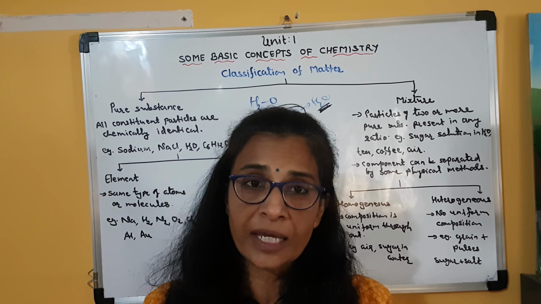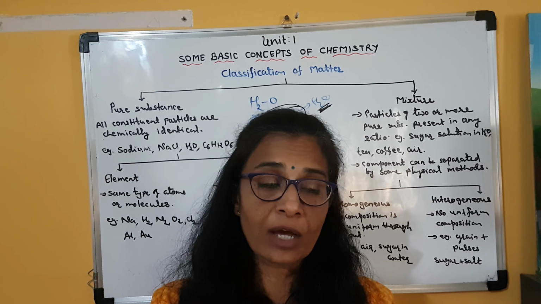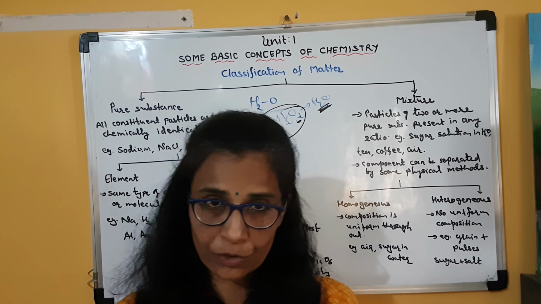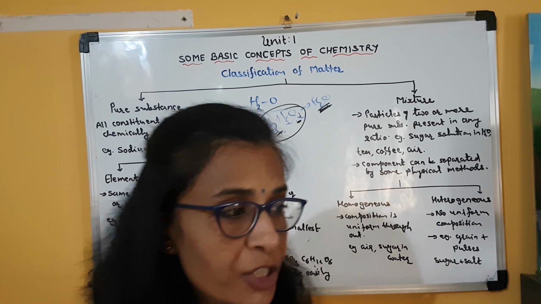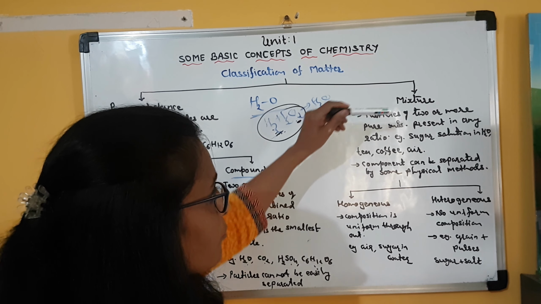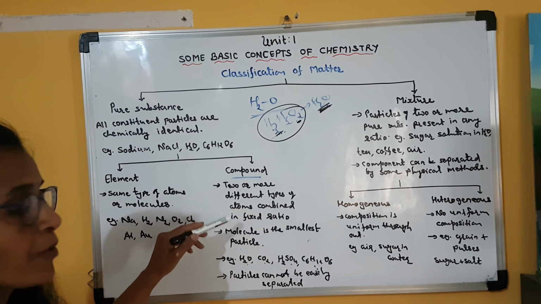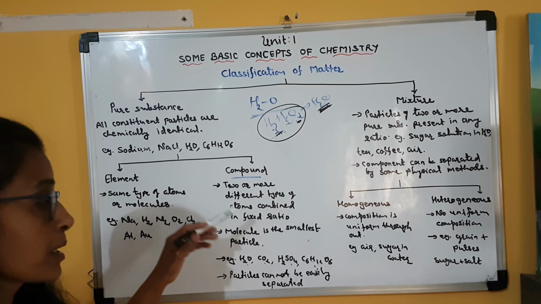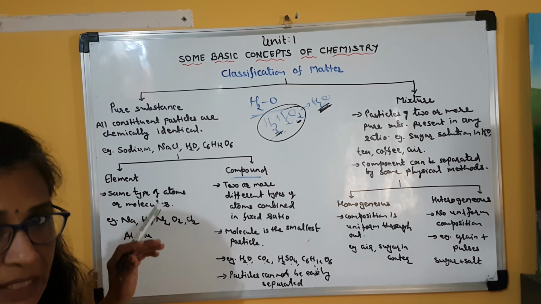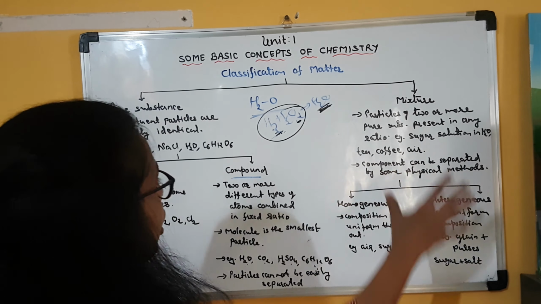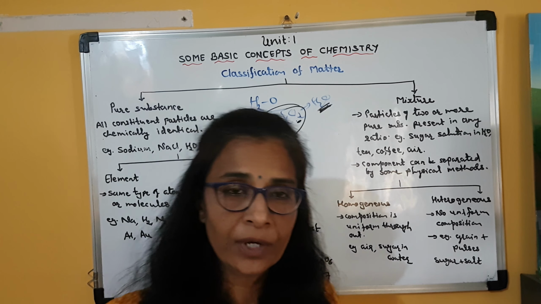But I cannot say that I have a fixed formula for sugar solution or salt solution. Clear? So their composition is different, and from a mixture components can be separated, but from a compound it is very difficult to separate the components or the particles present in it. Clear? So this is all about classification of matter.